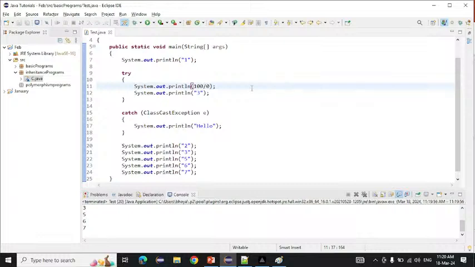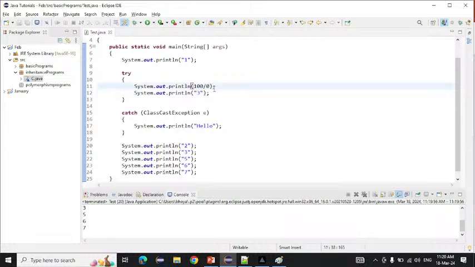Now will 3 be printed after 1? No. Why? Because the exception is caught. We are writing it in the try block, no? So it will not print 3. Will it print or not? Yes or no?